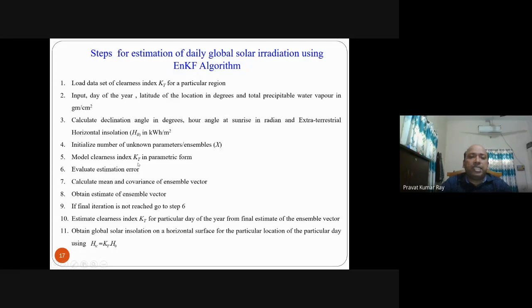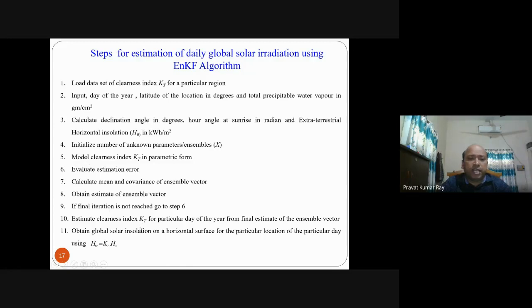Then model the clearness index KT in parameter form, that is H theta form. Then evaluate the estimation error. Then the mean and covariance, already discussed how to find them. Then obtain the estimate of the ensemble vector, meaning all these updations. If the final iteration is not reached, go to step 6.